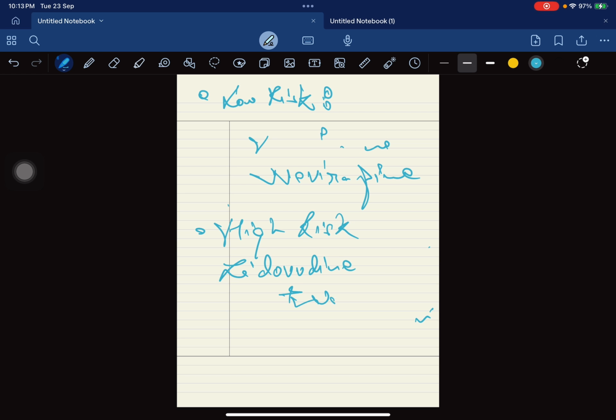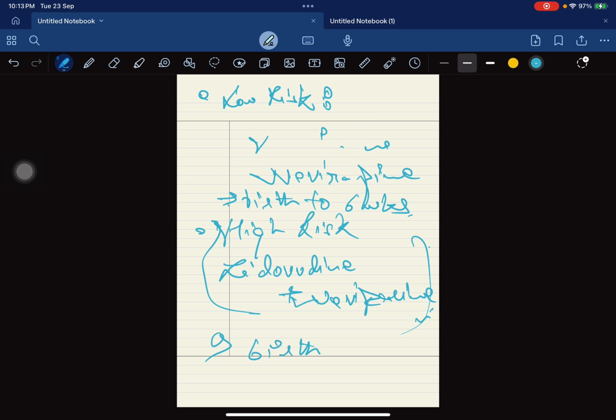So nevirapine देते हैं, उसके साथ we add zidovudine if the infant is high risk, and here we give it from birth to 6 weeks of age, and here we give from birth to 12 weeks of age.